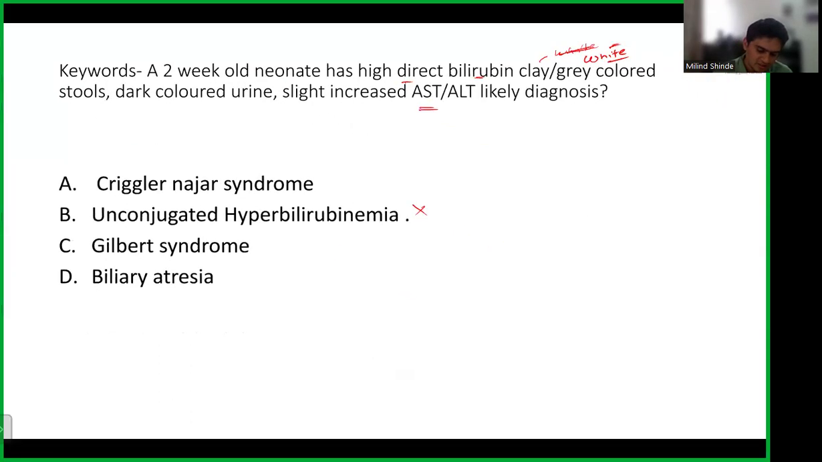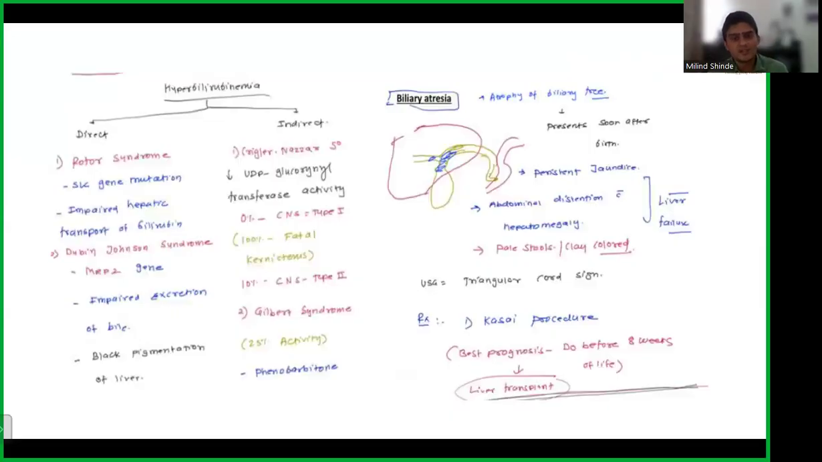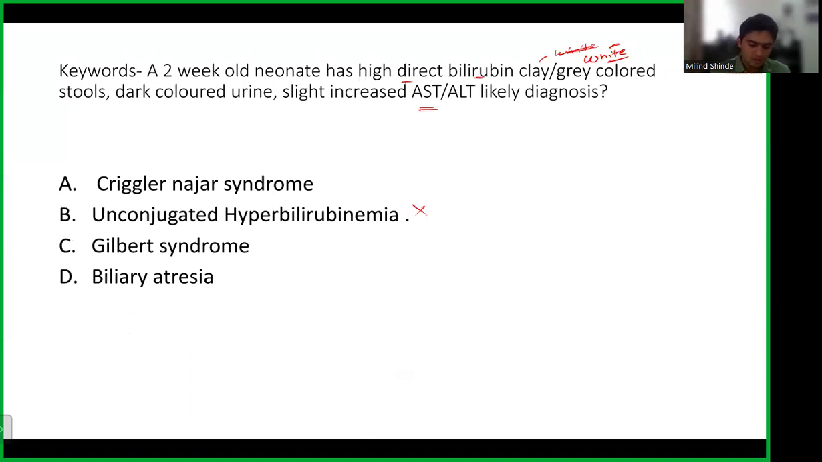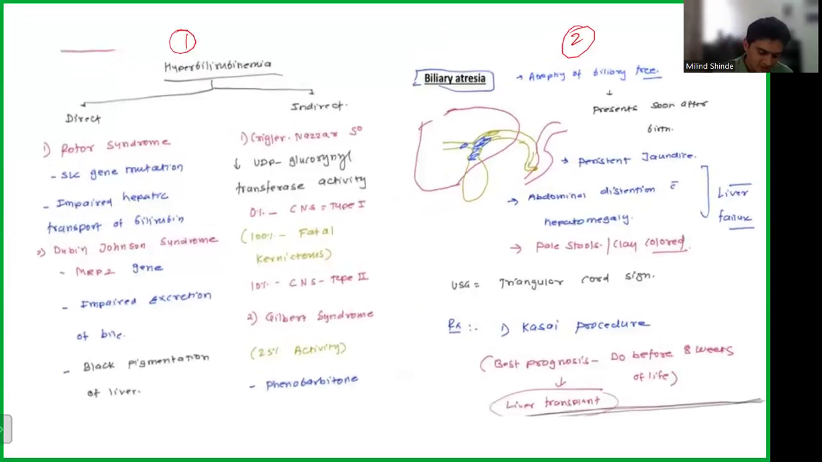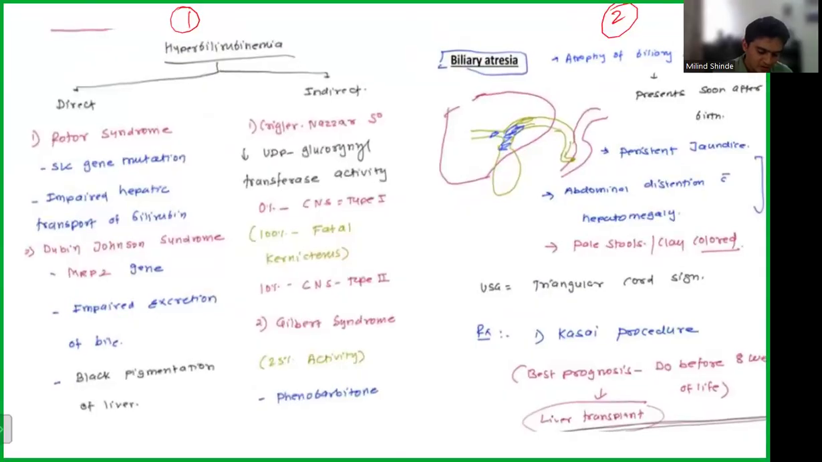We had discussed this in medicine as well, and in pediatrics also. We discussed a few topics of medicine, including hyperbilirubinemia. If you have read either of these two slides, slide number 1 is from our medicine notes, and slide number 2 is from our pediatric notes. If you remember either slide, you are saved. First is about direct. The causes of direct hyperbilirubinemia are Rotor syndrome and Dubin-Johnson syndrome. And what are the causes of indirect hyperbilirubinemia? The problem is with the liver. The liver is not able to convert indirect bilirubin into direct.